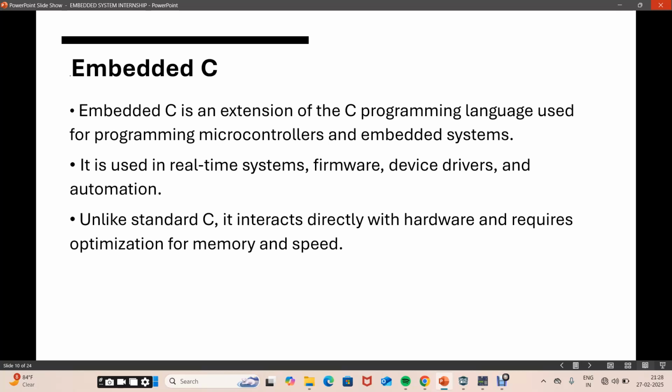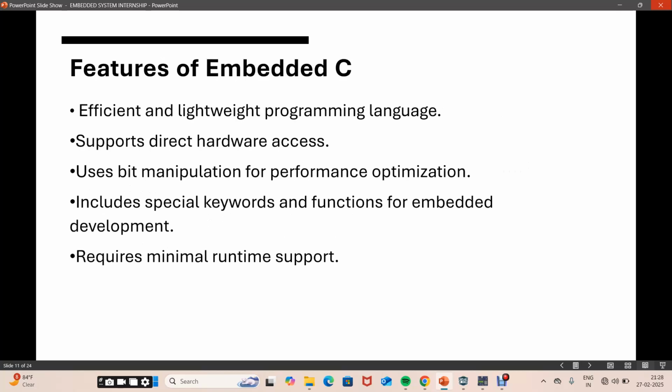Next, features of embedded C. It is an efficient and lightweight programming language, and it has direct hardware access and uses bit manipulation for performance and optimization. It includes special keywords and functions which are used to develop embedded systems, and it is also designed for embedded applications.